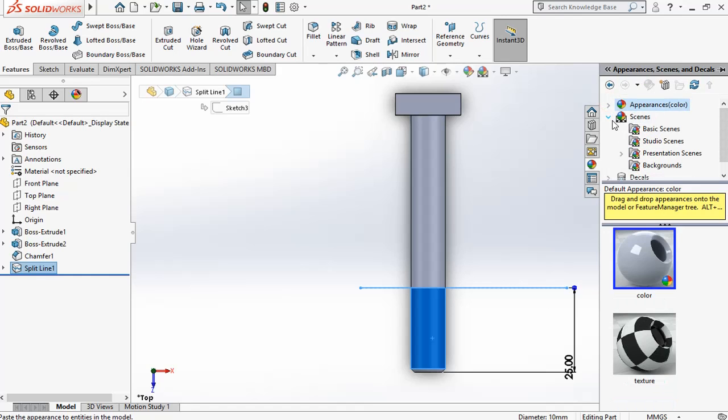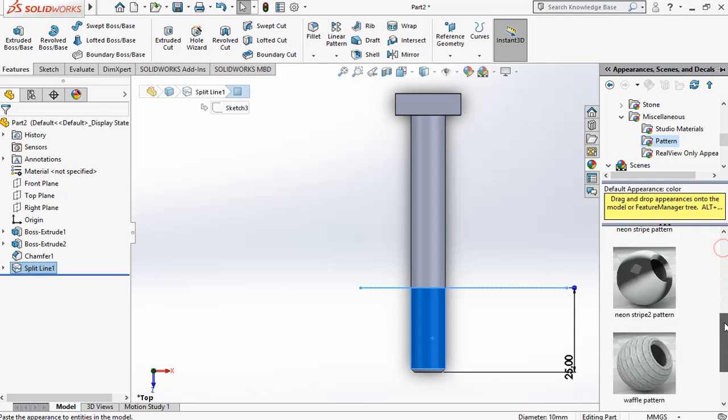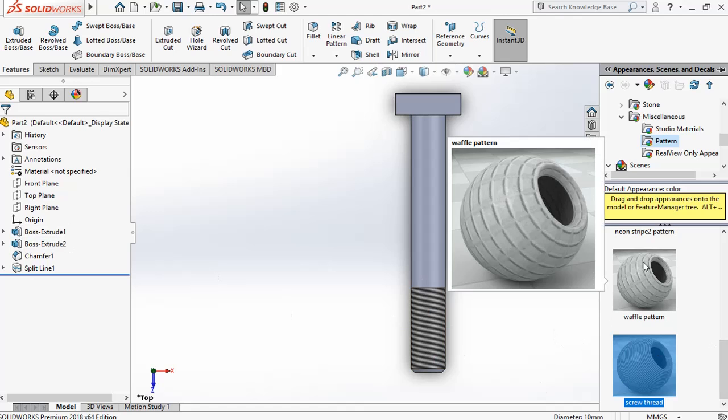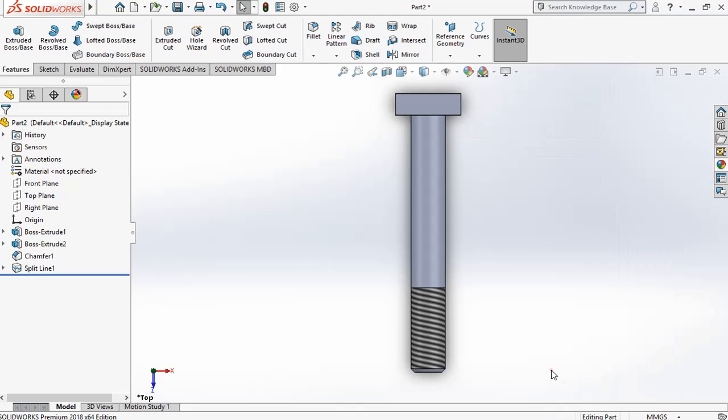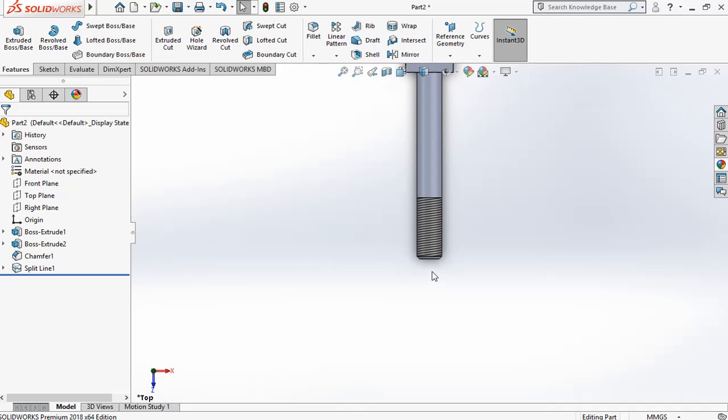In appearance, go to color, and at the last you can see miscellaneous. In miscellaneous, see pattern. Under this pattern you can see screw thread. Double click, you get the screw thread here. Escape. Okay.